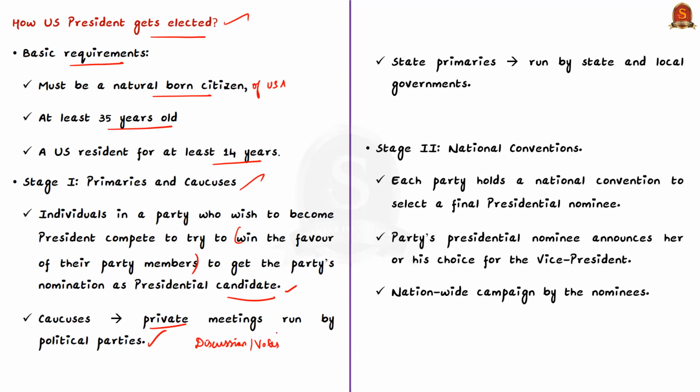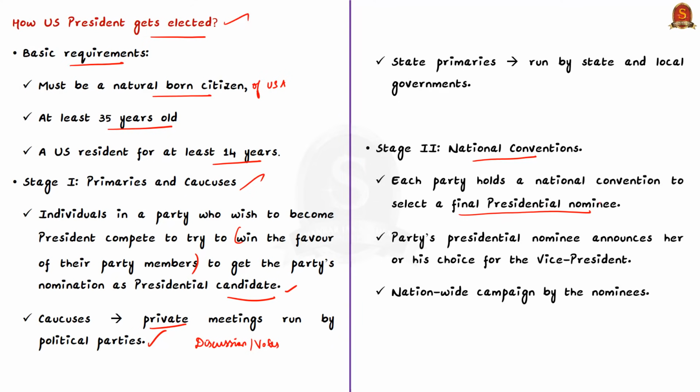Now coming to the second stage of the United States presidential elections, which is the national conventions. After the primaries and caucuses, each party holds a national convention to select a final presidential nominee. In other words, we can say that the election of the presidential candidate of the party from the primaries and caucuses is confirmed through a vote of the delegates at the national convention. Now, if no candidate gets the prescribed majority of a party's delegates during the primaries and the caucuses, then the National Convention delegates choose the nominee of the party through additional rounds of voting.